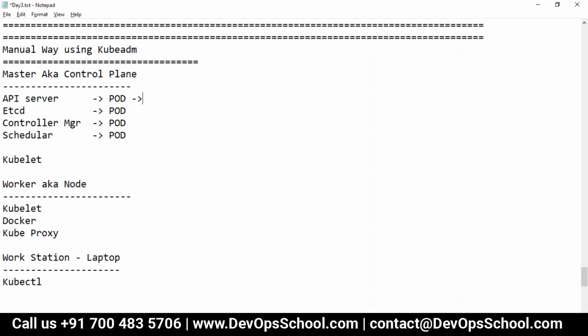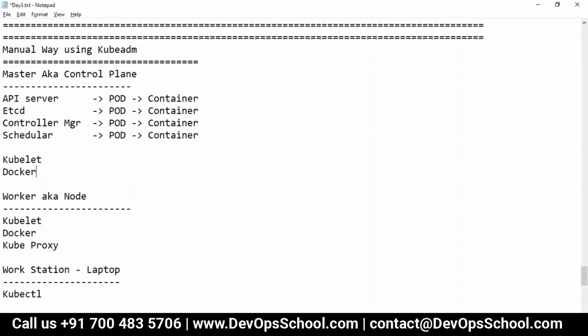A pod has a container. We know very well. Guys, who is creating a container? Tell me, please. So Docker is also required in the master.